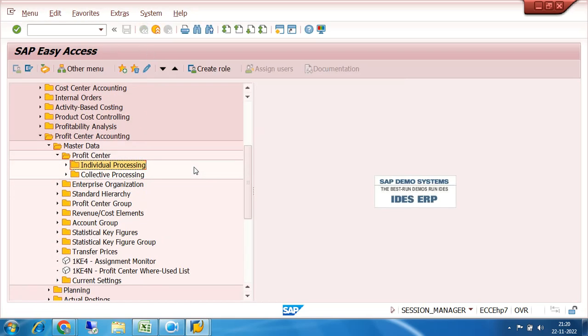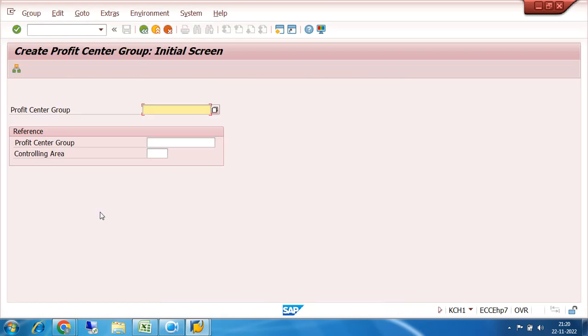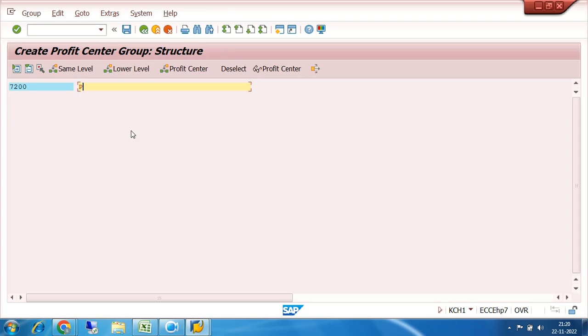So where can I create the group? See, I can create the group here itself, KCH1. Suppose I make the profit center group as say 7200. I am giving it profit center standard hierarchy 7200, right? This is the profit center standard hierarchy 7200, and click on save. Here itself, under this I will create the profit center.